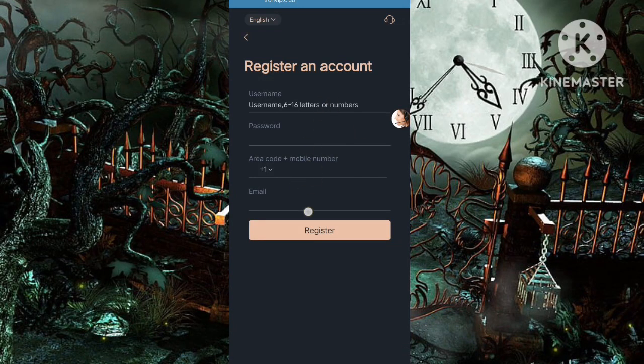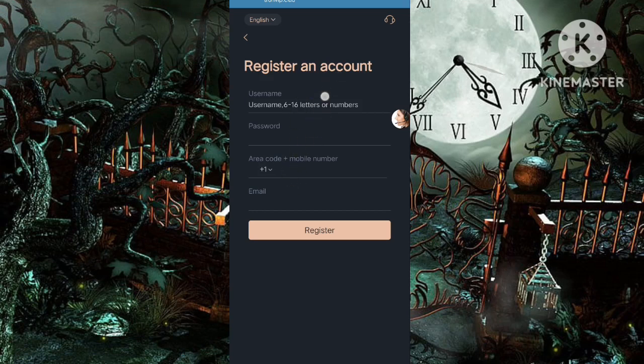So I'm talking about a new TRX mining platform, and this platform name is TRX.tv. Before you read the description, you tap my link and see this page. So first you need to register. You fill in your username, password, your area code plus mobile number, and your email address, and tap the register option.